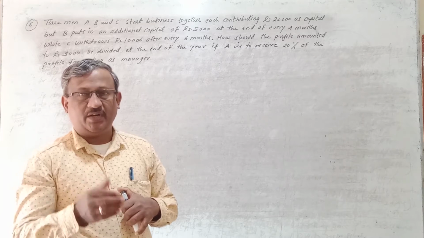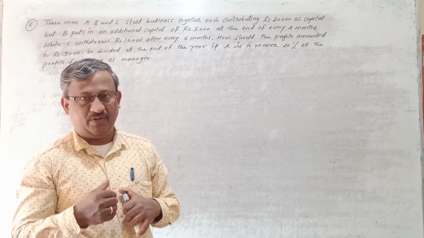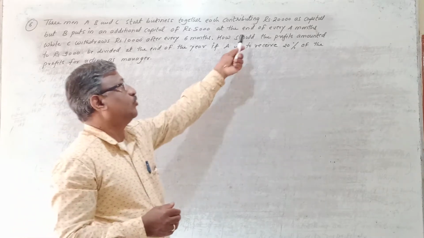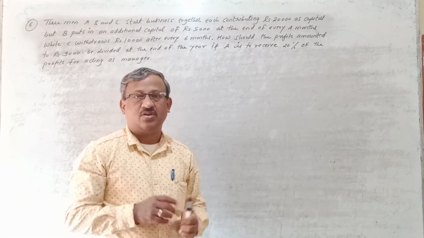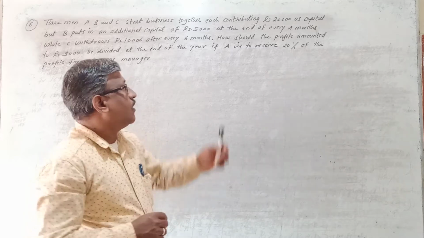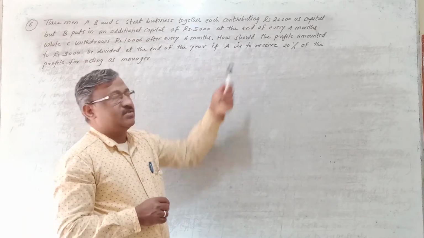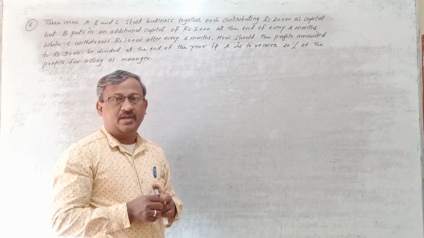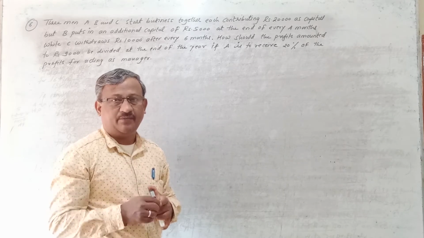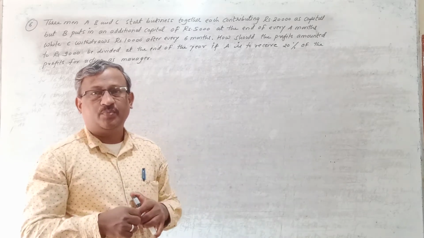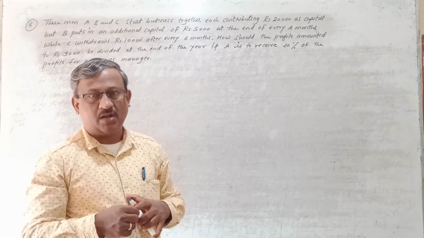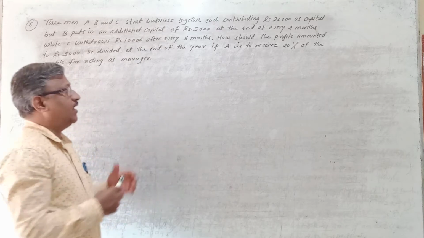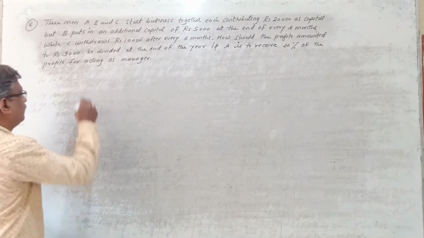So to distribute that 80% profit among these three, we need the capital ratio. And to calculate the capital ratio, we cannot take the original capitals because here the capitals are not fixed, right? So when capitals are not fixed, we need to calculate their capitals. From the given capital for unequal time, we have to bring the capital to an equal time, as we did in the previous sum. Clear? So let's start with the solution here.